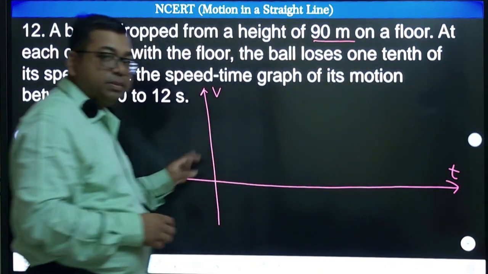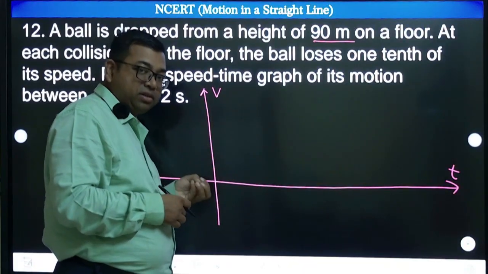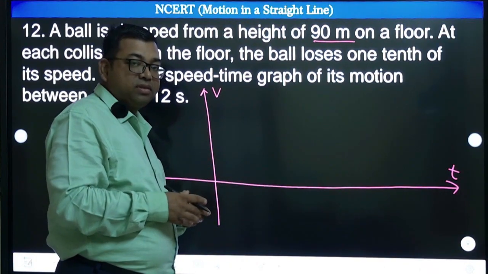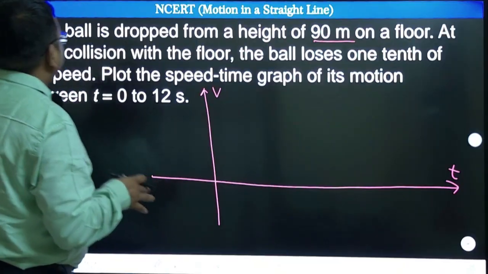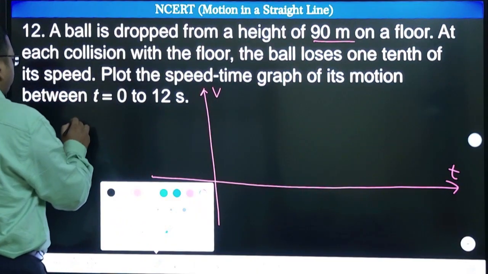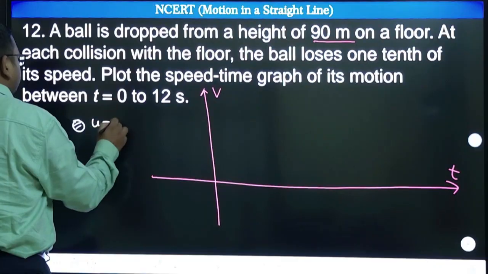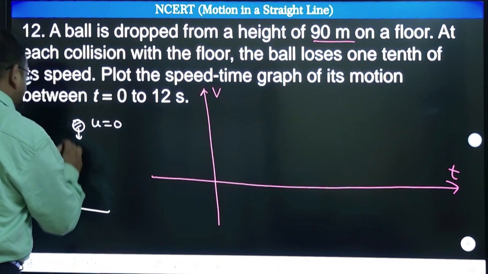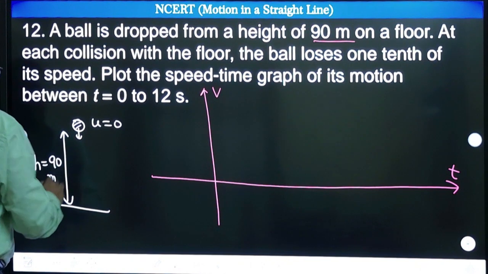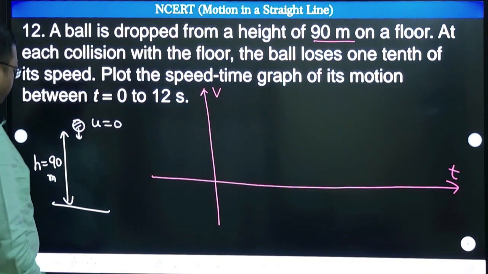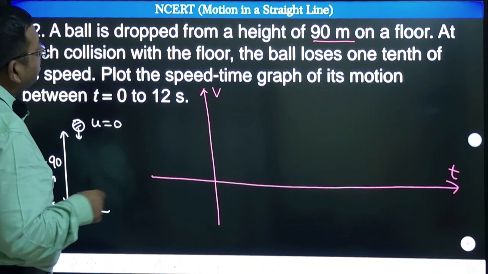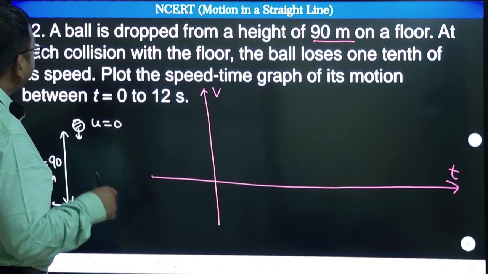V represents speed. So first let us consider that V is velocity, and wherever velocity is negative we can take the magnitude to make the speed time graph. This is the way we can think about it. Okay, so let us try that. And they are saying that collision is happening, so a body is dropped. Okay, so initial speed is 0, and this height h is equal to 90 meters. Correct, 90 meters. So first it is going to hit with some velocity, right?